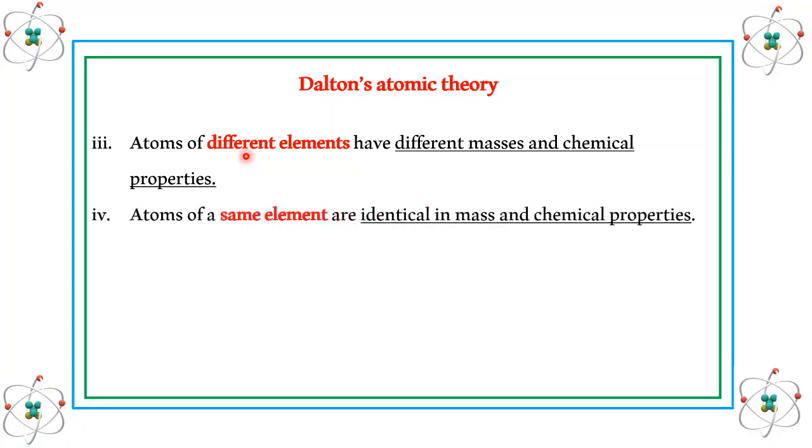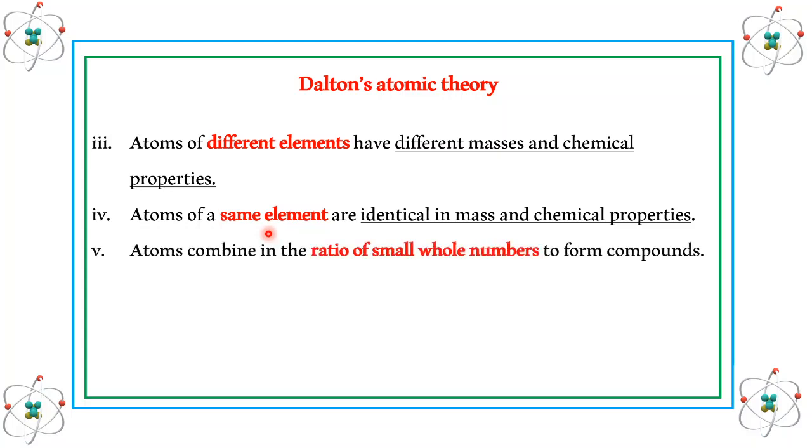The next postulate is: atoms of the same element are identical in mass and chemical properties. So if I say that I am having carbon as an element, and I look at the different atoms in the carbon, all the atoms of carbon will have the same mass. Here we can say the mass of each and every atom of carbon will be 12. And as they are atoms of the same element, they will show similar chemical properties.